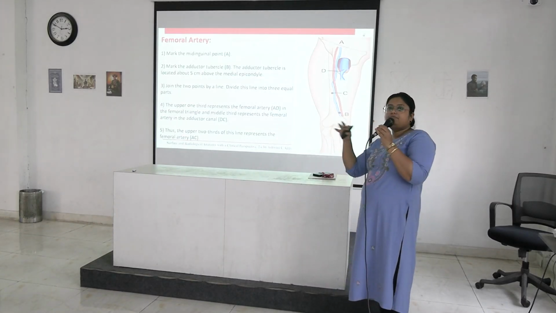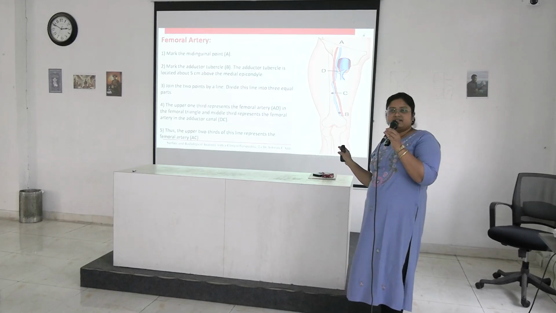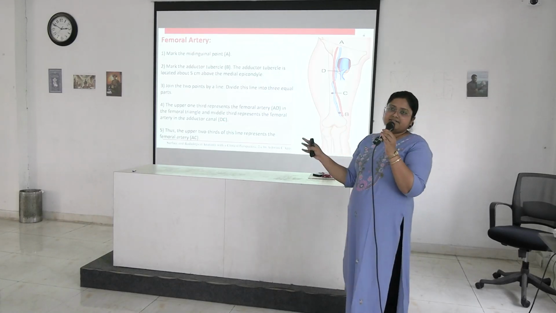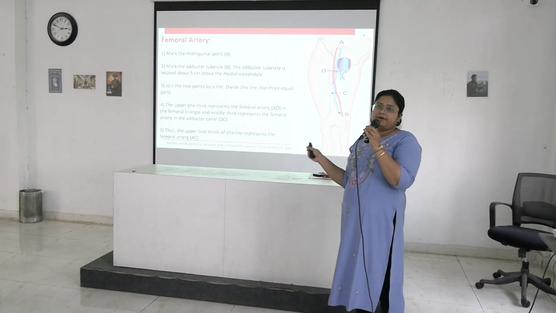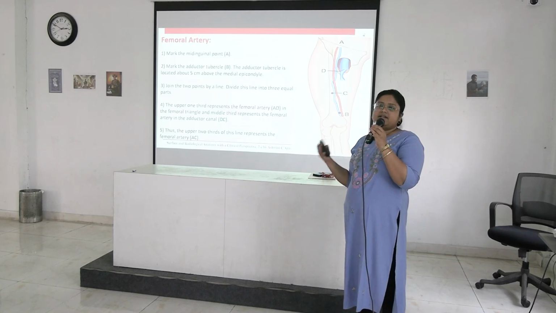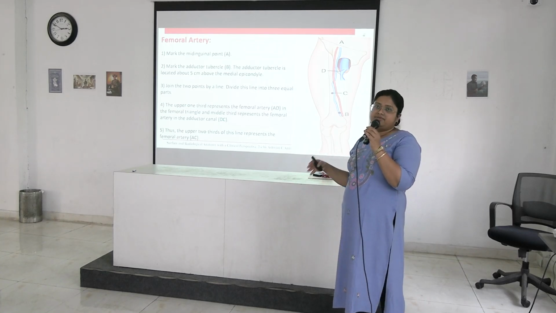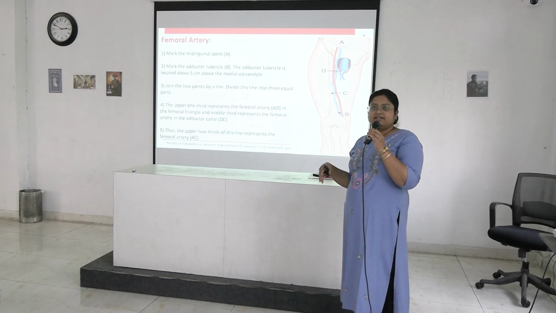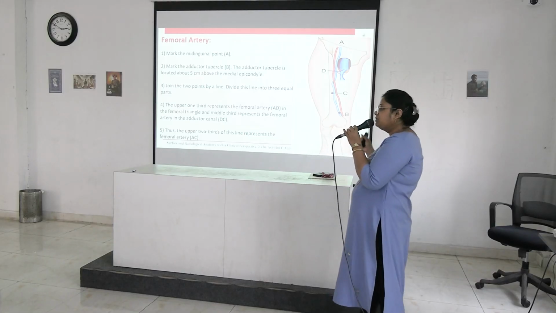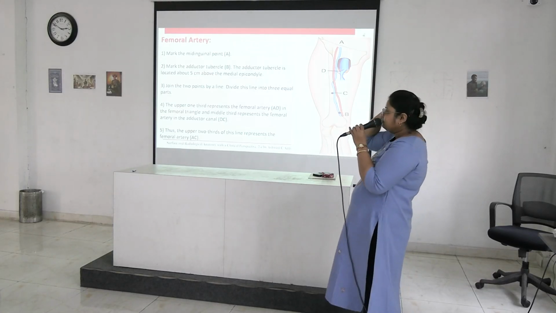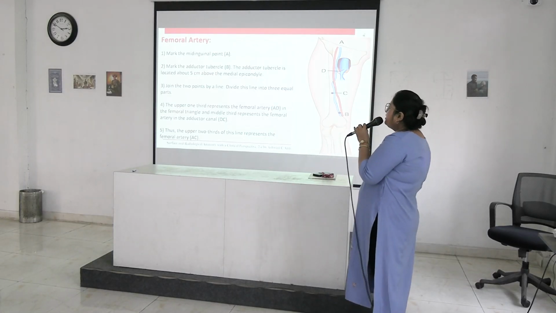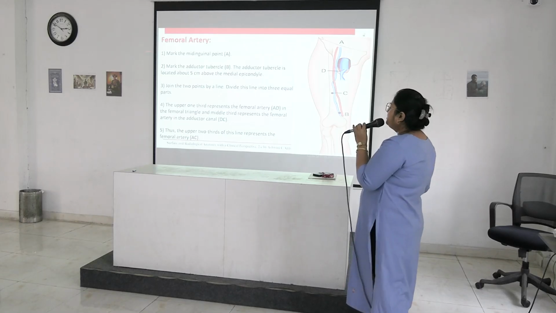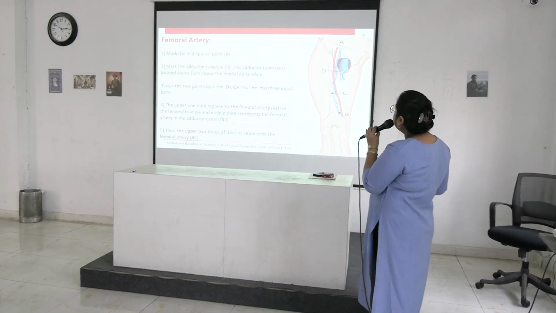Okay. Next is femoral artery. So we have discussed the important points. In the surface marking exam, you have to draw one point and one line. Line can be for artery, vein, nerve, fossa, like this. So next we are going to important arteries. First is femoral artery. First, mark the mid-inguinal point here.